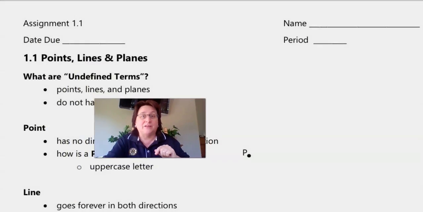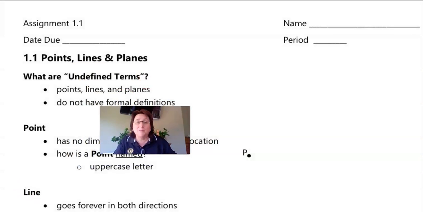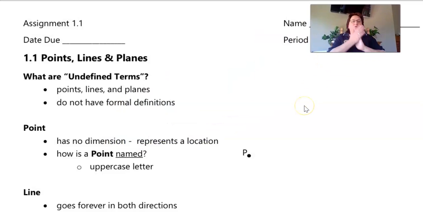All right, so here's what we're going to do. I'm going to make myself smaller and we're going to look at the assignment together and go over some of the definitions. Let me move myself up here into this corner. So guys, what we've got is some vocabulary that we need to take care of. In this vocabulary, I may write down some extra stuff that you also need to write down on the notes section, which is the very first page or pages of your assignment.